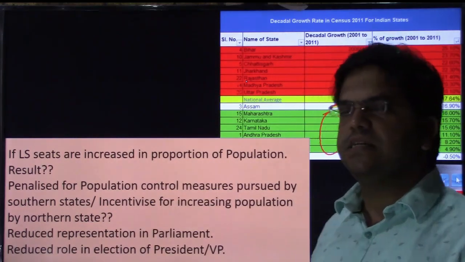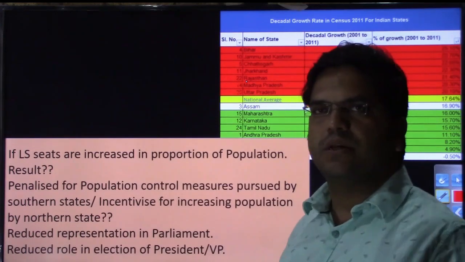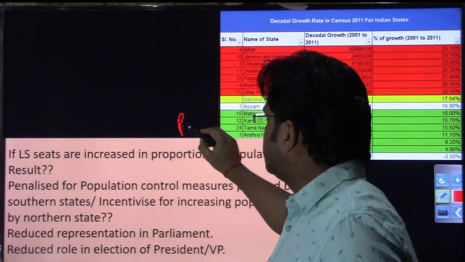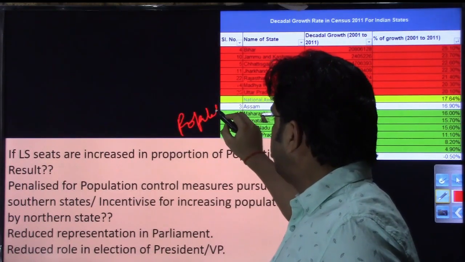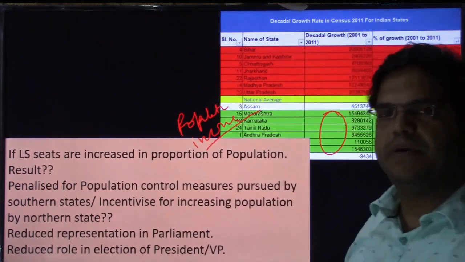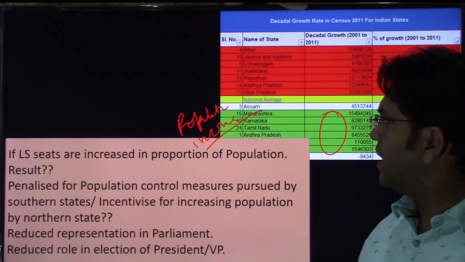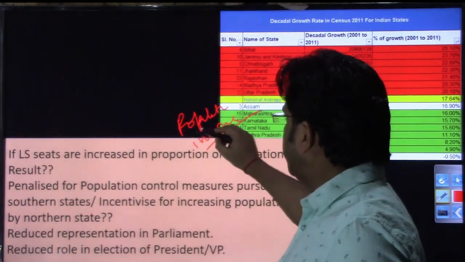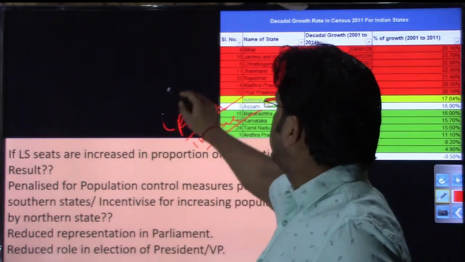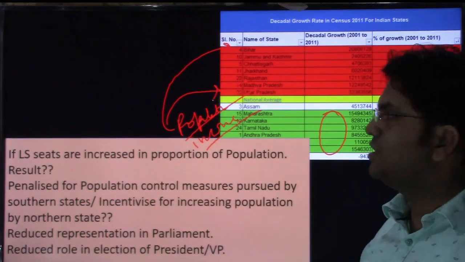दे विल फ्यूल रीजनलिज्म. ऑलरेडी फाइनेंस कमीशन जब बैठता है तो दे ऑलरेडी ब्लेम कि फाइनेंस कमीशन में जो फाइनेंस का डिस्ट्रीब्यूशन है, उसका एक पैरामीटर है, दैट इज पॉपुलेशन, along with other parameter, that is income distance. If you have read this economy, so there are certain parameters on which finance commission decides कि किस state के पास कितना पैसा जाना चाहिए. So one of the parameter along with other parameter is population. So already population के basis पे financial distribution इन states को already ज़्यादा मिल रहा है, finances from the finance commission recommendation.